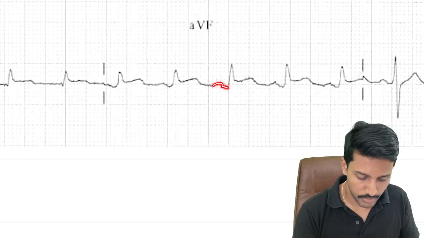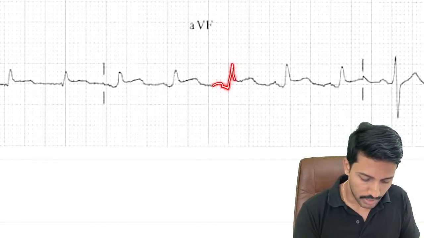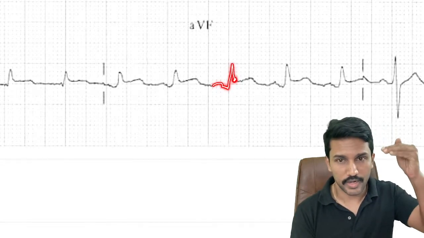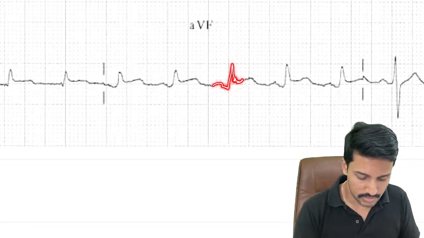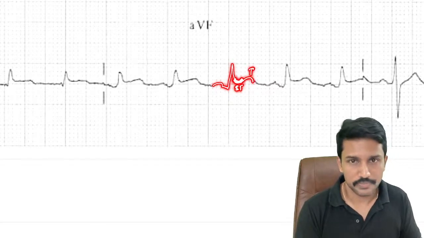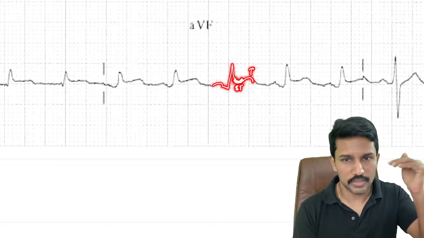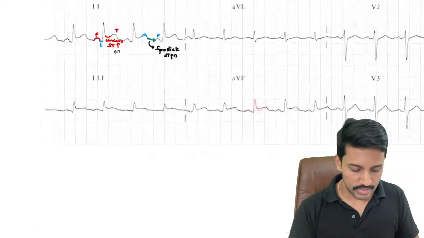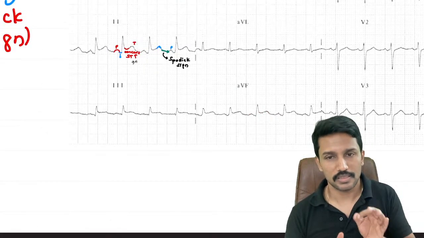P wave, PR segment, R wave ends here. R wave is ending quite above the baseline. So this is the ST segment and this is the T wave. So this is the ST segment, this segment, concave and above the baseline, elevated. So lead 2, 3, AVF, I'm seeing ST elevation.